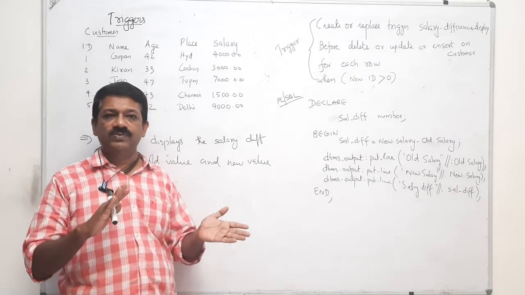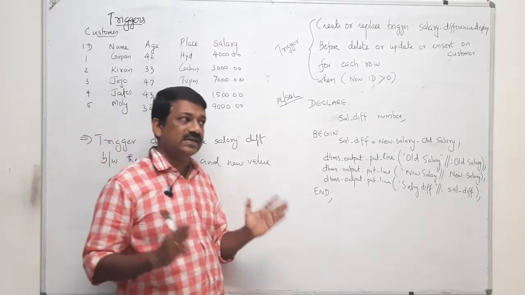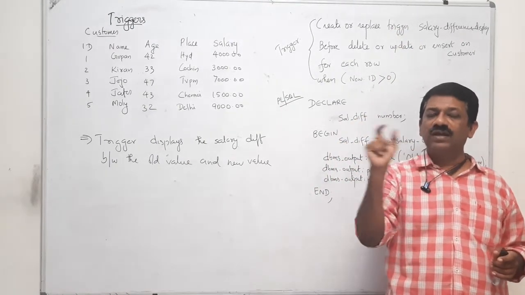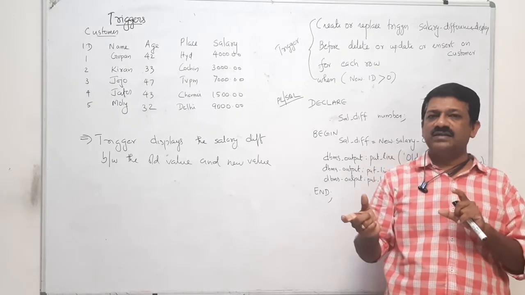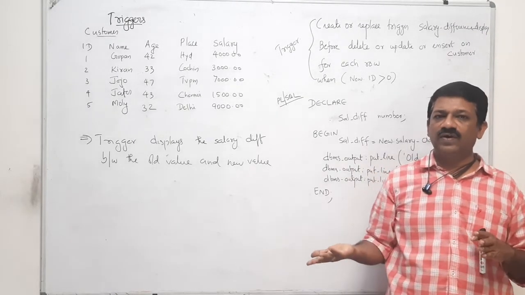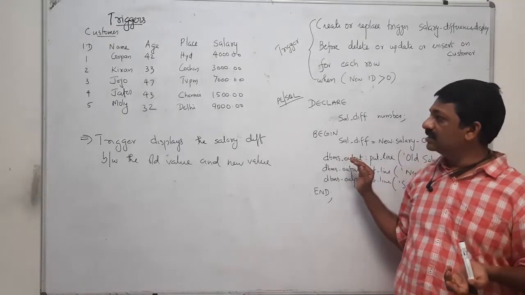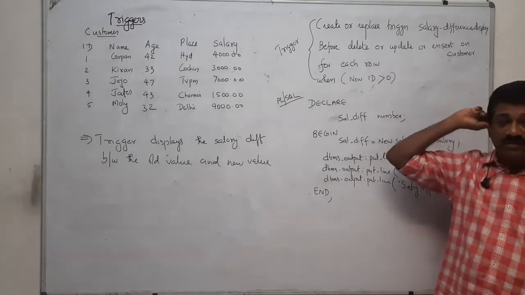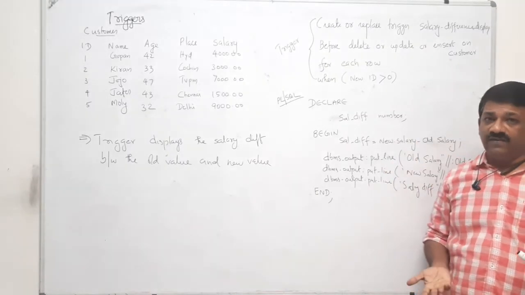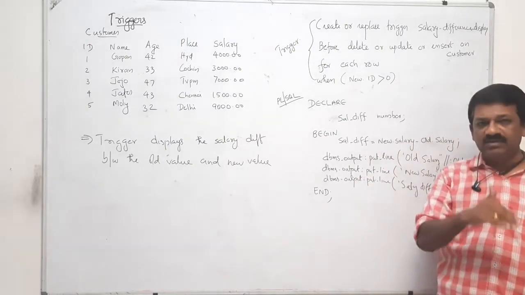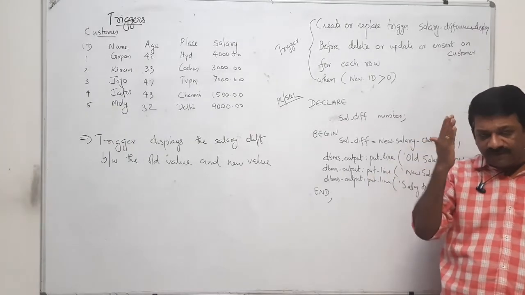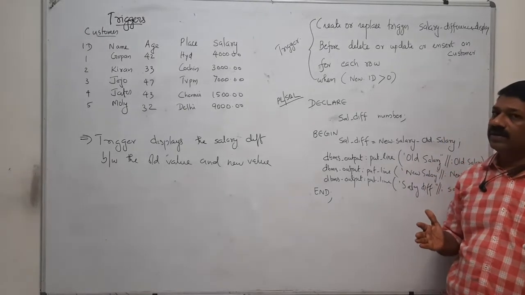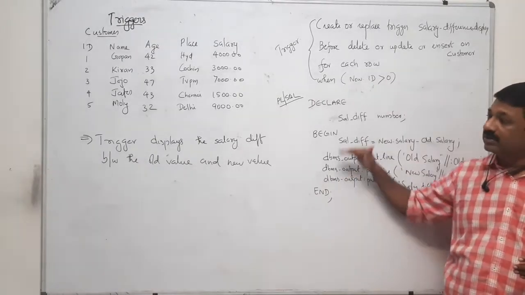So what is the difference between assertions and triggers? In assertions, for example, suppose the age value should be between 1 and 120. That is an assertion. If that value is crossed, it will generate an error. But here, these are events: delete, update, insert, create, etc. Depending on the event, it checks some condition, and if that condition is true, it will trigger a method, and that method will be executed.